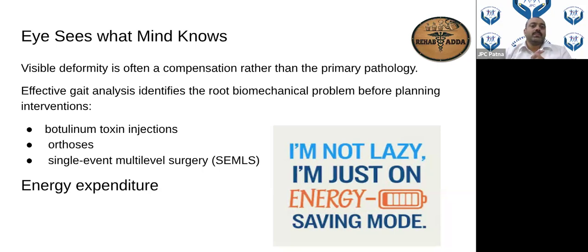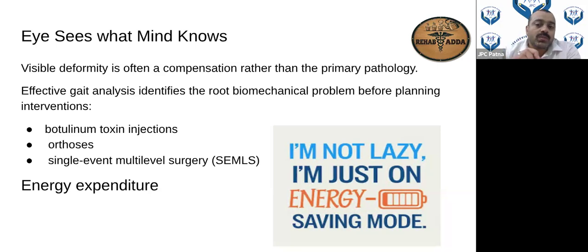When I say treatment or management plan, it is not just a few medicines, a few surgeries. It includes injections, how much spasticity we have to preserve and how much spasticity should be lost in the patient with our treatment, and what orthosis to decide. But the most important thing that we have to keep in mind while doing the gait analysis is the energy expenditure.